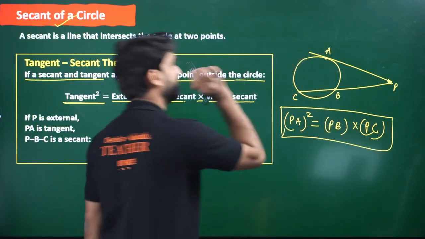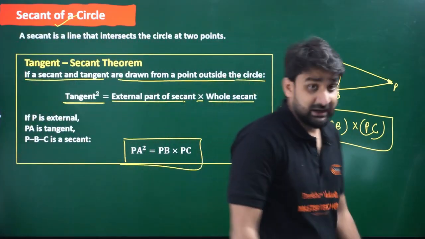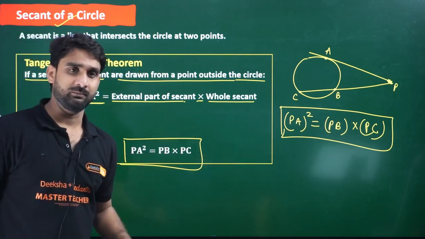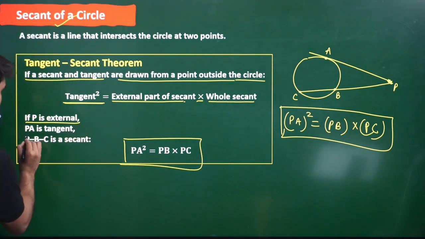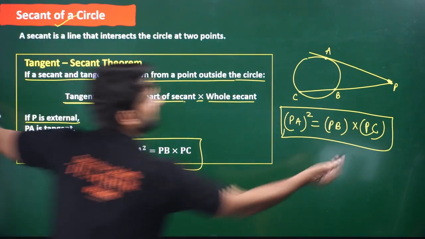Please keep this formula in mind. I don't require to go through the proof. I can do it for you, but it is not required. So please keep this formula in mind. Right? So this is the formula. P is external, PA is tangent, and PBC is a secant.